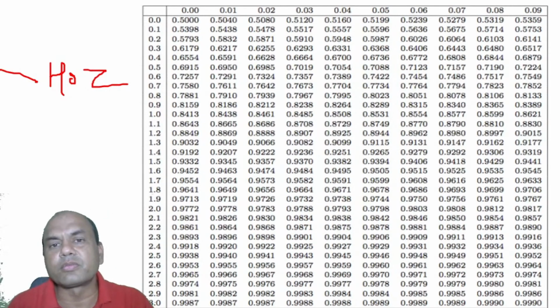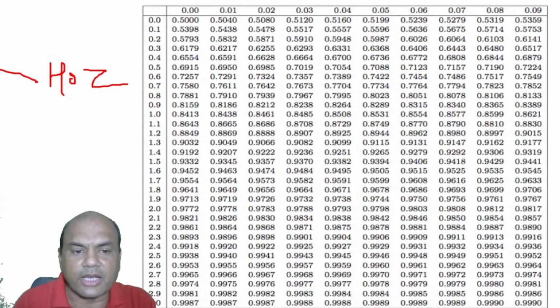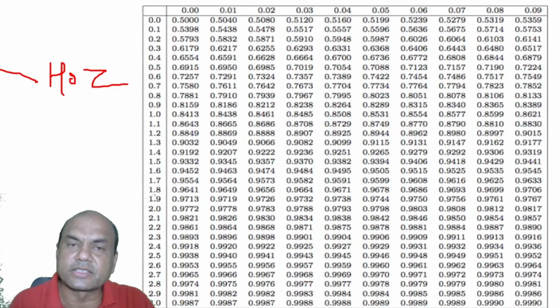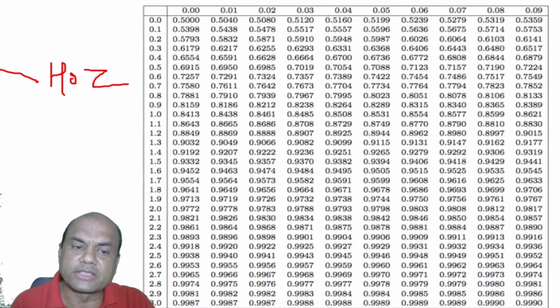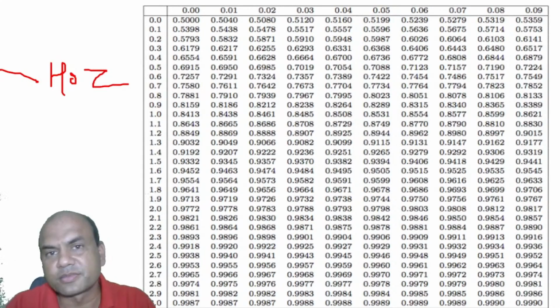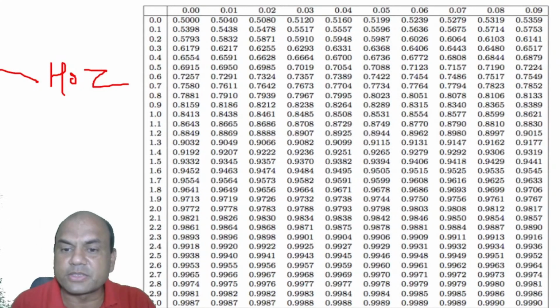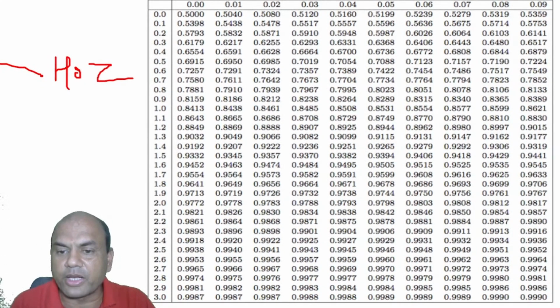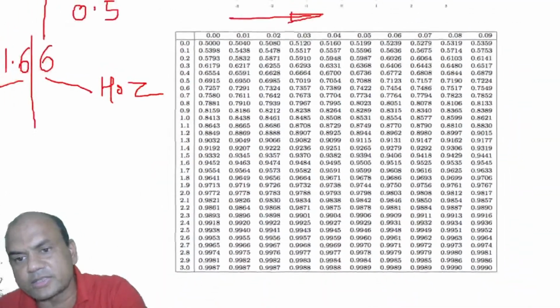Those who have not heard, kindly give me the answer for 1.6 and 0.06 in the comment section. It is 0.9515. Got it? This is 0.9515. Everyone got this? Clear?